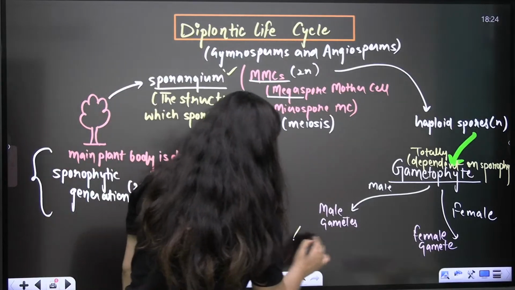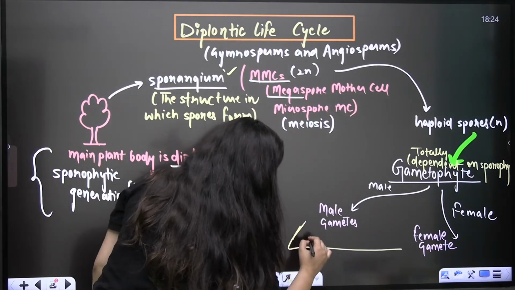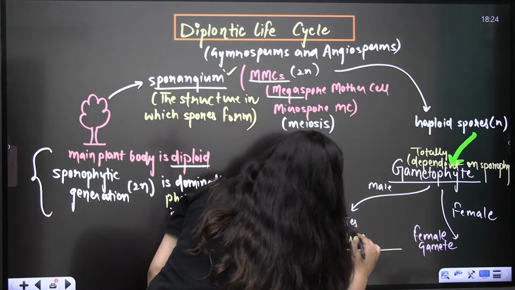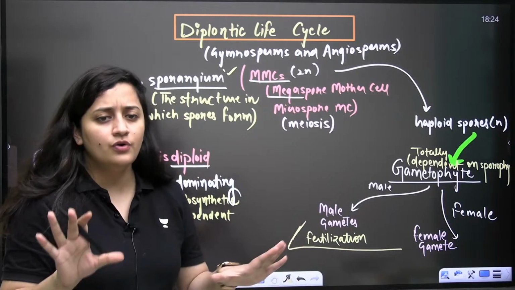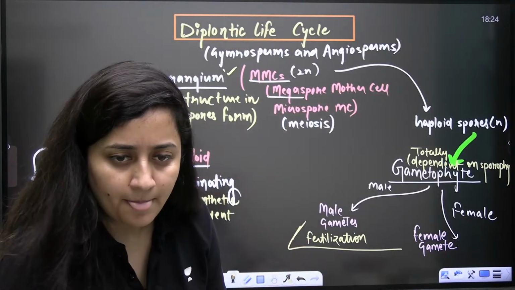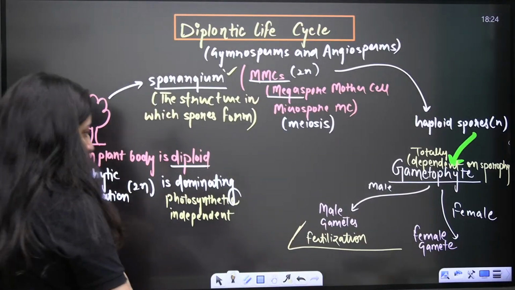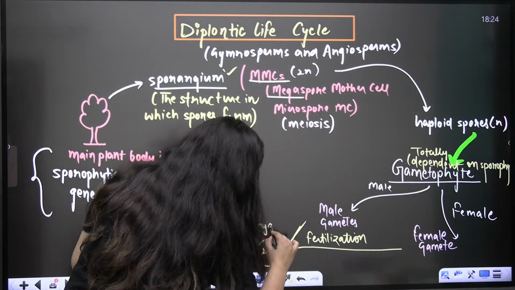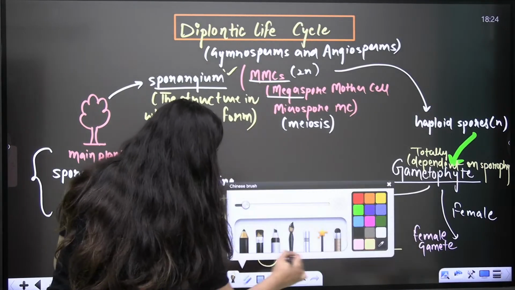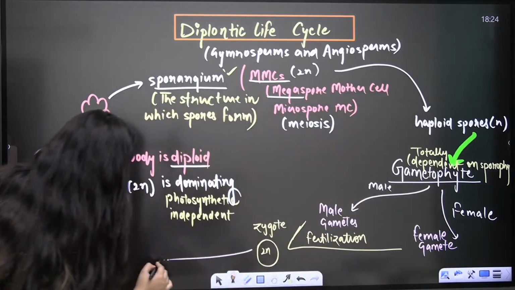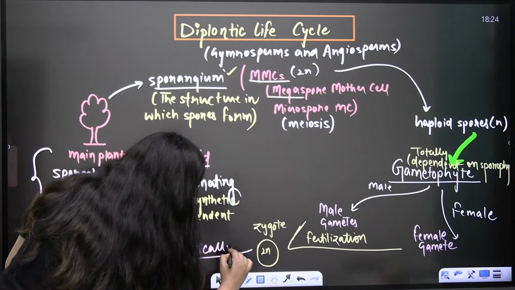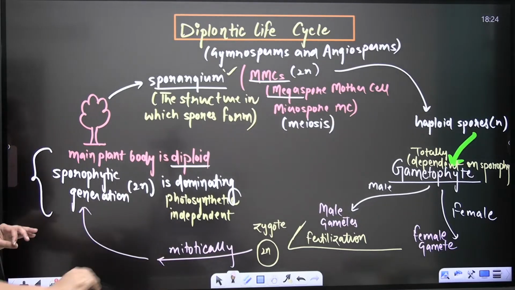So now the male and the female gametes will fuse. Fertilization will occur, of course. You can also use the word syngamy, although there is a difference, but there is no need to know that. So there will be zygote formation. Now you know that this zygote will grow mitotically, form an embryo, and finally again form the plant.